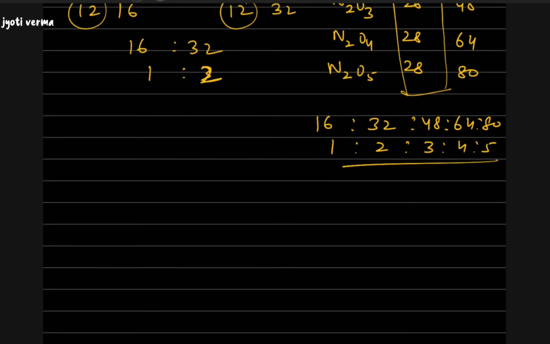Now we are starting with the next, that is Gay-Lussac's law. What this law states: this law is applicable for gaseous reactants and products. First of all, it is applicable for the gaseous reactants and products. Products may not be gaseous, but definitely the combining reactants should be gases.